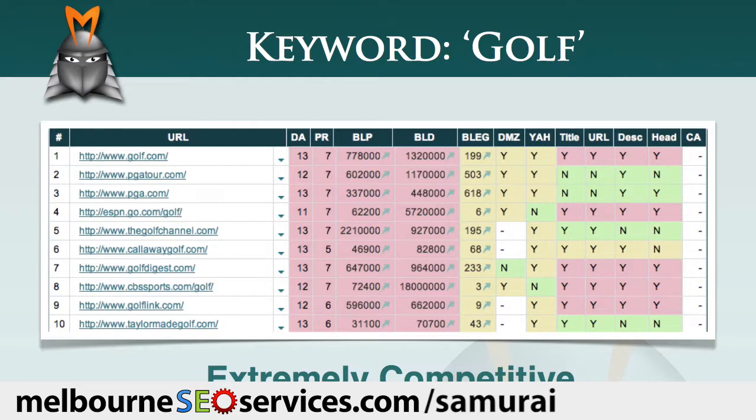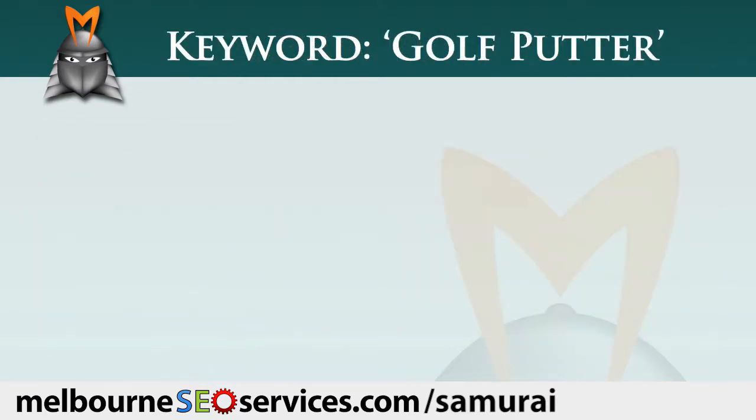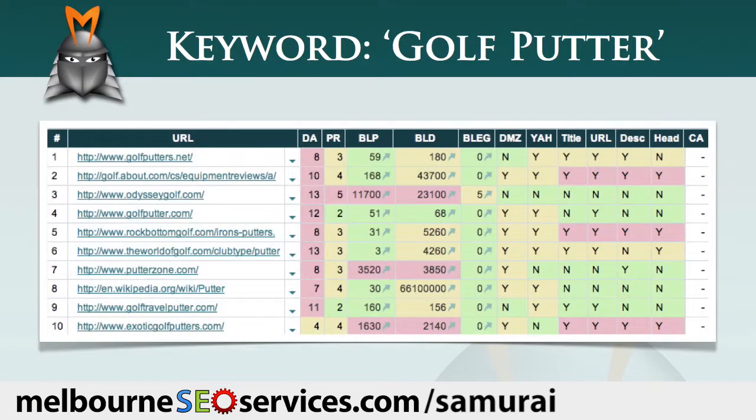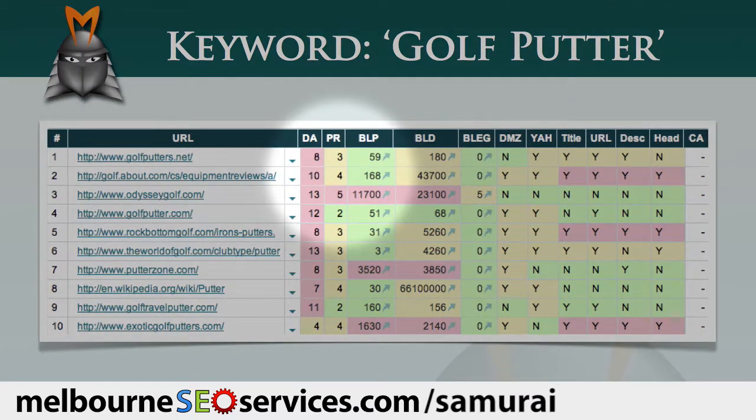However, this does not mean that you have to give up on your plan to create a golf-related online business. Instead, you just need to drill down into the market to find a more accessible niche or micro-niche. For example, instead of trying to target the keyword golf, let's take a look at the SEO matrix for the keyword phrase golf putter. You'll immediately notice that this SEO matrix is a lot less red than the previous matrix. If we look at the values in the columns, we'll see why.